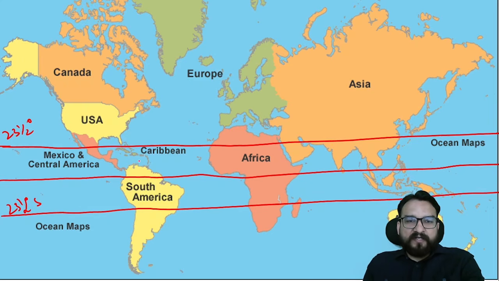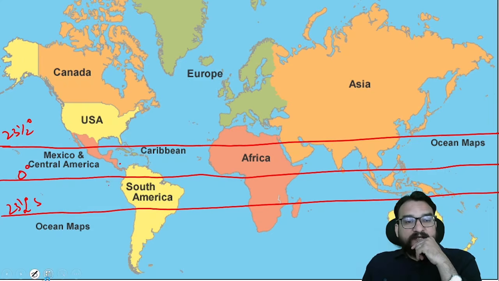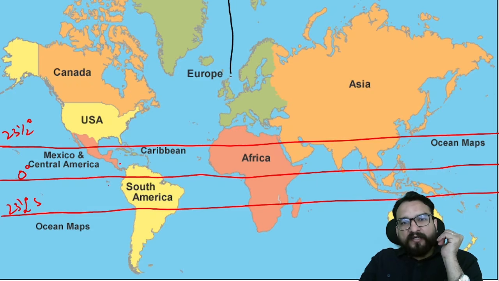But over here, with respect to South America, you know. Can you tell me, for the Tropic of Capricorn, which are the countries present in South America through which it passes by? And this is 0 degree. Right. Now I have told you that you should have a rough idea of where these continents are located. And this is the 0 degree Greenwich meridian. It will be passing 0 degree longitude.